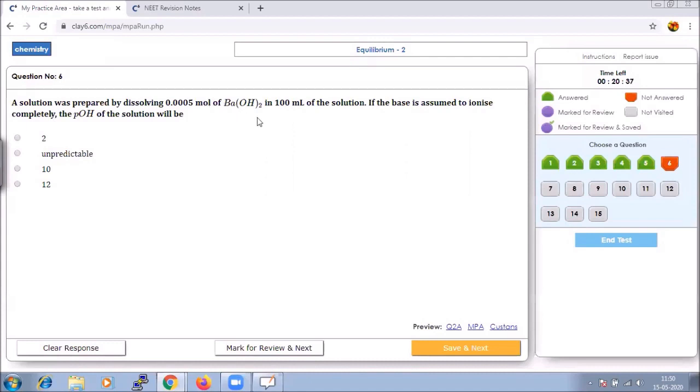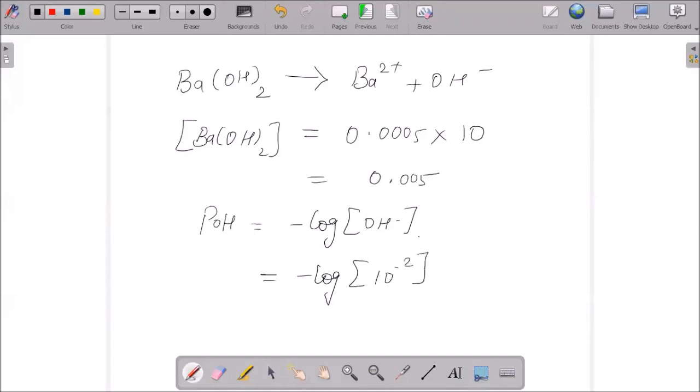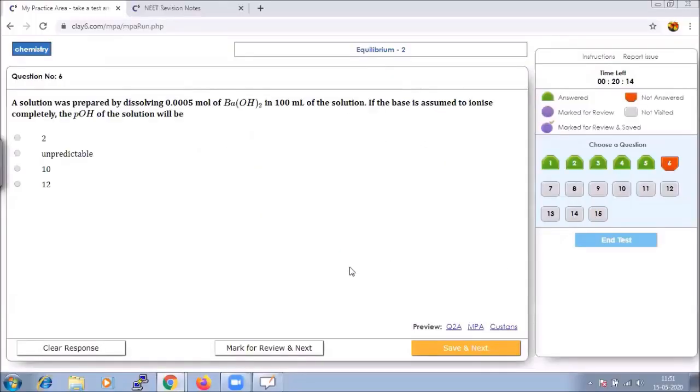And for pOH, the formula says minus log of OH minus, which is nothing but minus log of 10 to the power of minus 2, hence we could say it is 2. So it is important to calculate the concentration of both the BaOH2 and OH minus ions. So the answer should be 2.